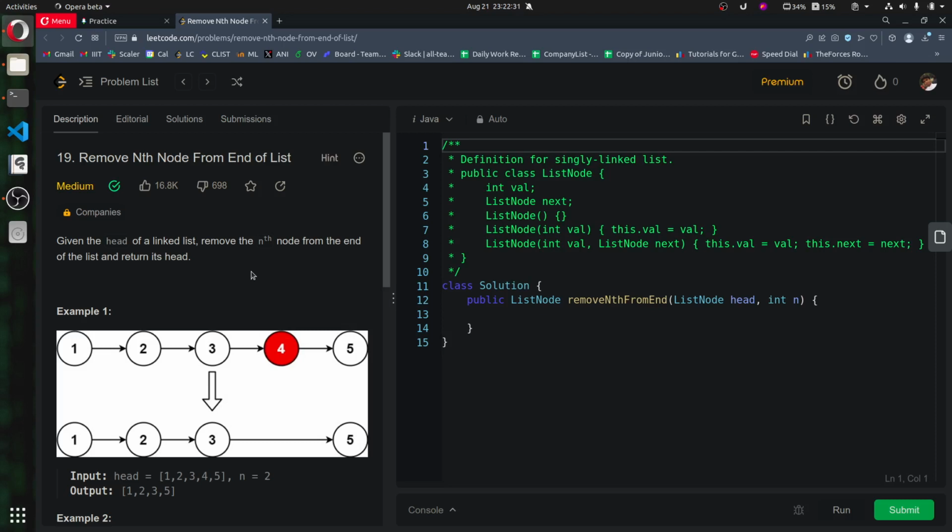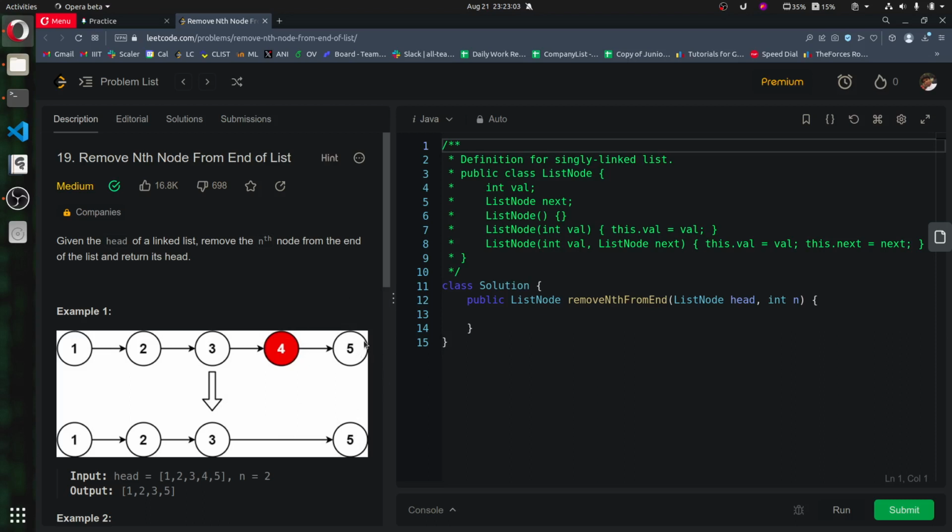Okay, let's say we use slow and fast pointers. Let's say we start the slow one from the head only, and the fast one from the nth element from the start. Say we are starting from 3, so 2 and 4, then 3 and 5, and when we are at the last, the gap between those elements will always be 2.